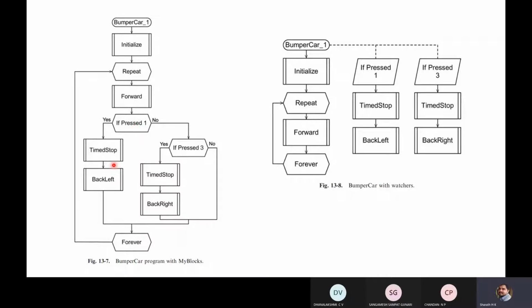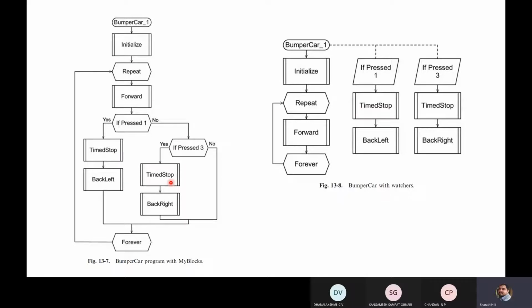Then, based on whether the bumper towards the right or towards the left is coming in contact with an obstacle, in both cases it will stop, but then it will take a turn. If pressed 1, it will take a left turn; press 3, it will take a right. So this we discussed in previous classes.